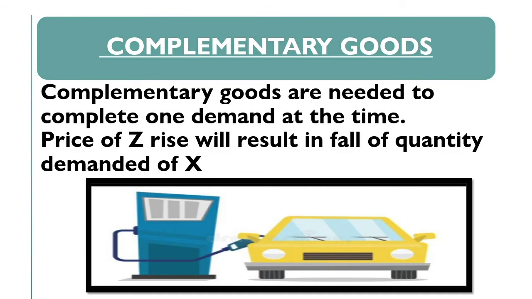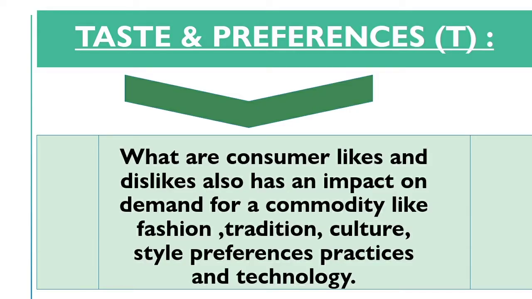The next determinant of demand that we have is taste and preferences. So, what are taste and preferences? Basically, what the consumer likes and dislikes is what we call taste and preferences. If the taste of the consumer changes, then he will not demand the product which he was demanding previously.